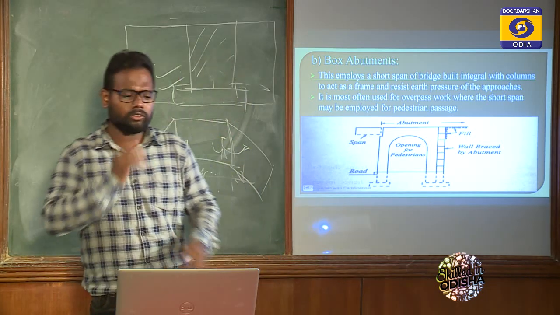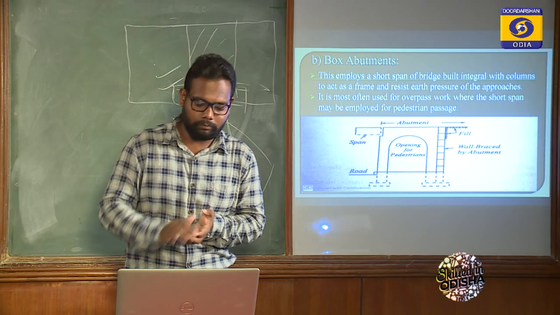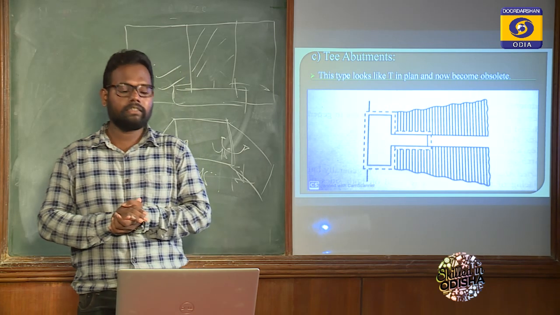So look at the definition. This employs a short span of a bridge built integral with columns to act as a frame and resist earth pressure of the approach. It is most often used in overpass work where the short span may be employed for pedestrian passage.